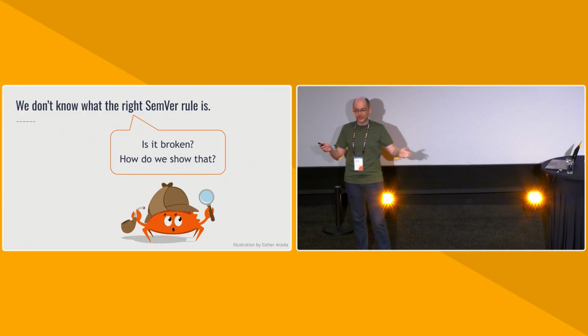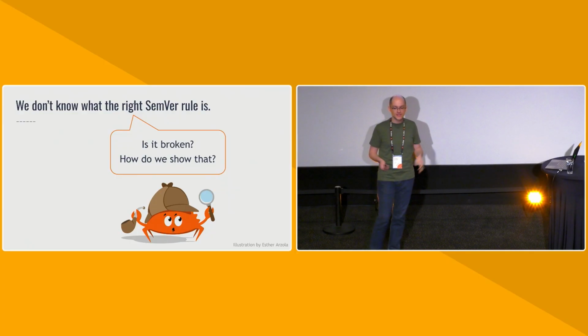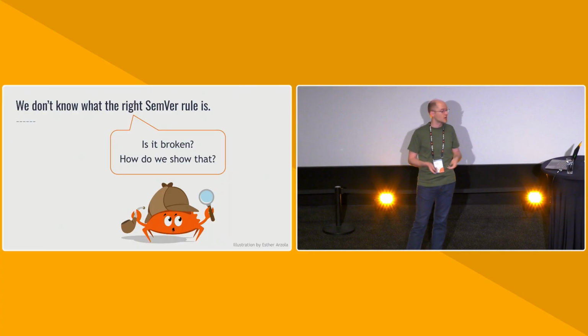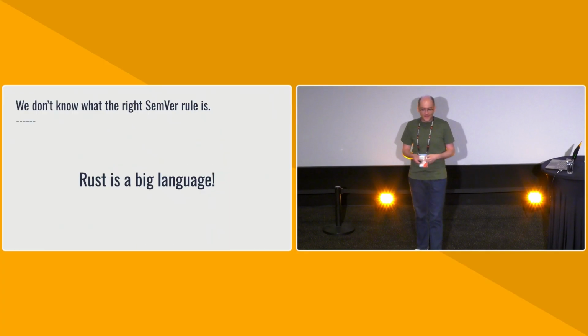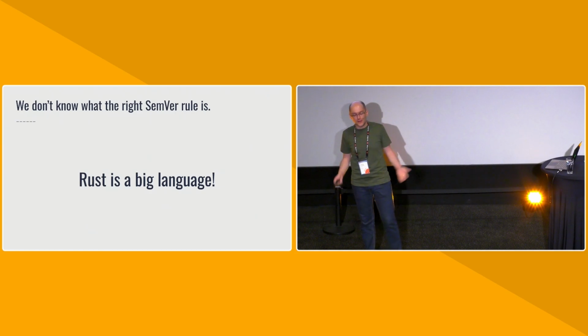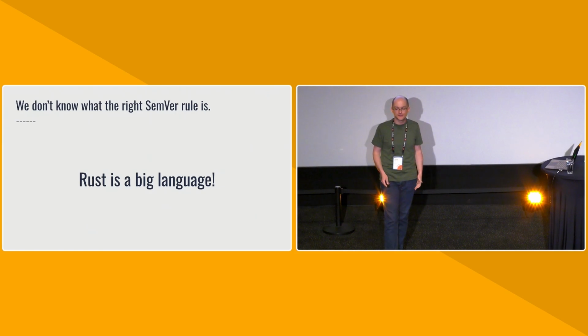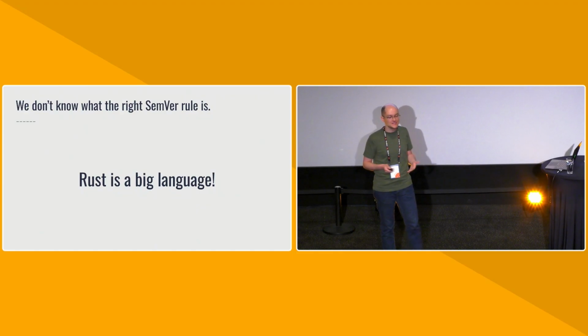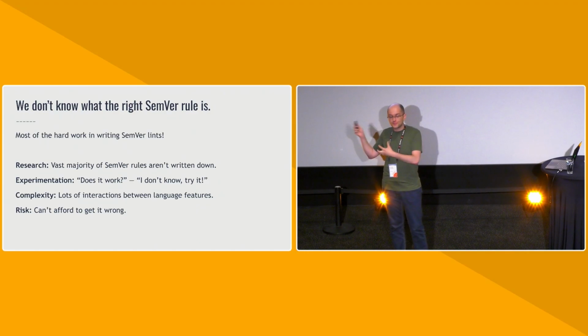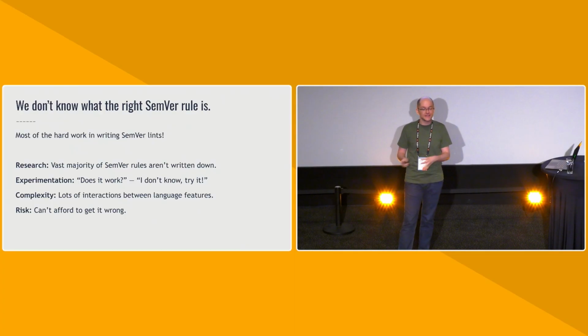And so this is a breaking change within the spirit of RFC 1105, the API evolution, and other normative documents in the Rust ecosystem. The difficulty here is that Rust is a big language. There's a lot of things to think about. There's a lot of features, and there's a lot of interactions between those features. And so this is much, much easier said than done. In practice, this is actually the hardest part of writing cargo SemVer lints, just figuring out what the lint should be, what should we catch.